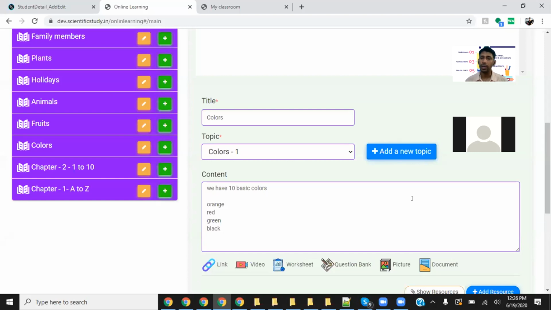If you want to talk personally or privately with any student, then you can use the chat. Because whatever content you are making, I guess you are making for the whole class. But yeah, sometimes it makes sense that you want to share something with weak students or something. Anyhow, the content that you have is accessible to all classes. And if you are making any content, you can share it with the students by simply sending a chat message to that student: I have created something especially for you, and this is the chapter, this is the learning material.